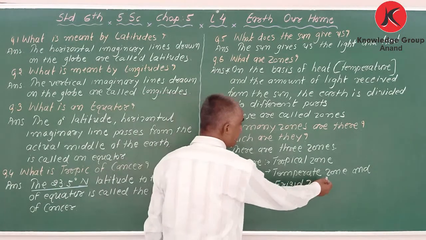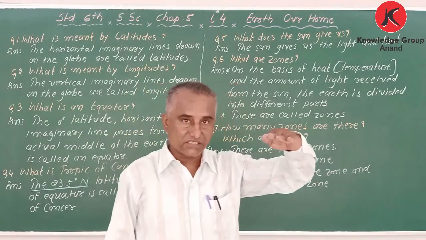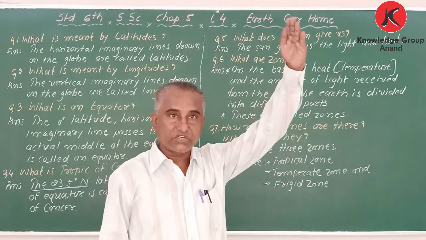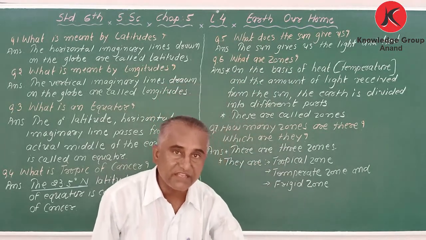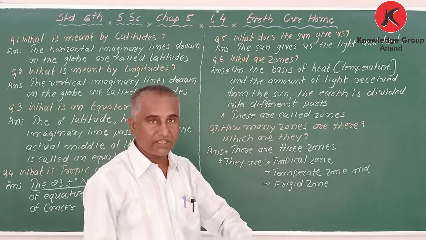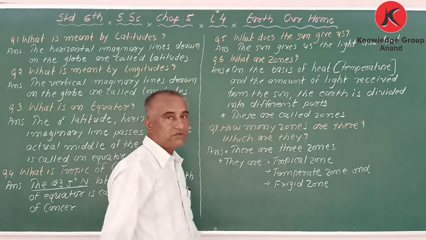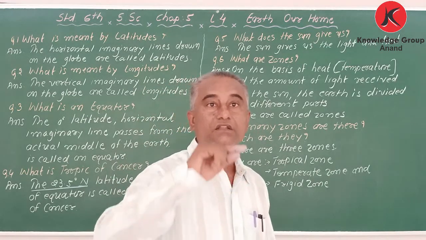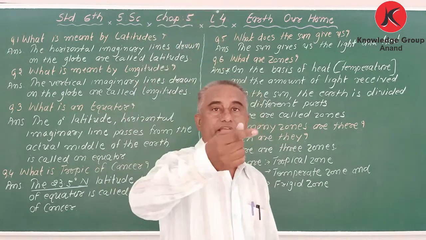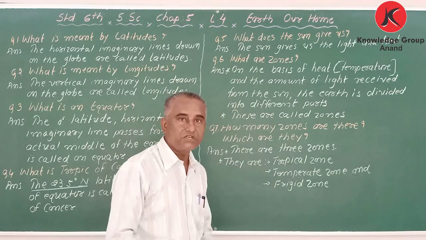The second one is the temperate zone, the area between the Tropic of Cancer and the Arctic Circle, and the Tropic of Capricorn and the Antarctic Circle. And the last one is the frigid zone, the area lying between the Arctic Circle and the North Pole, and the Antarctic Circle and the South Pole.